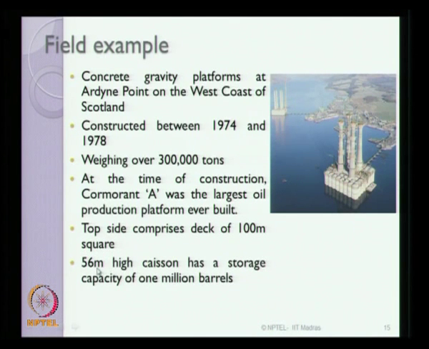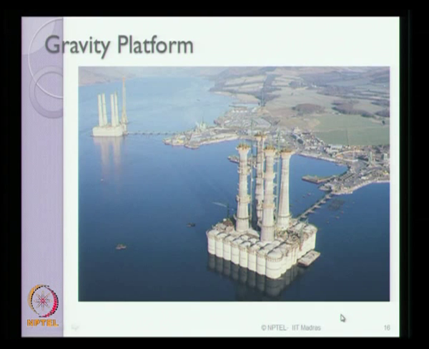It has a 56 meter high caisson, with a storage capacity of 1,000,000 barrels. It carries towers of 116 meter high, whereas these caissons are about 56 meter high, which has a very large storage capacity. This is a closer view of the same platform constructed in 1978 in Scotland.